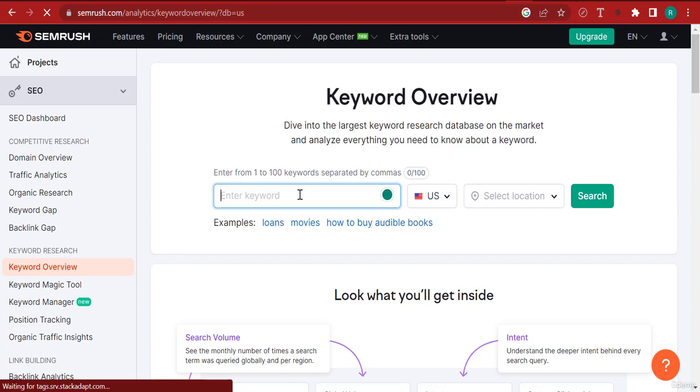So for instance, if I were to click ChatGPT, and by the way, I think one of the best things about Ahrefs is that it basically allows you to search for keyword traffic on Amazon. It allows you to search for it on YouTube, on Google. And that is crucial because when you are able to know how many people are looking for a keyword on Amazon, then you will know for certain if that keyword is profitable or not.